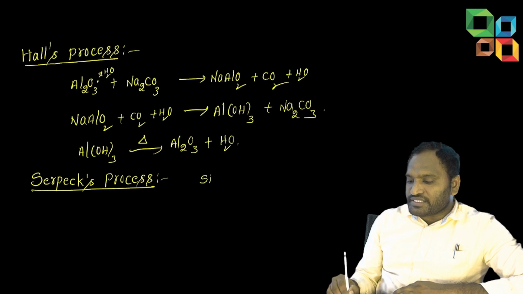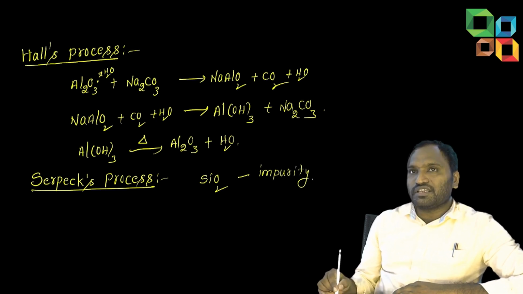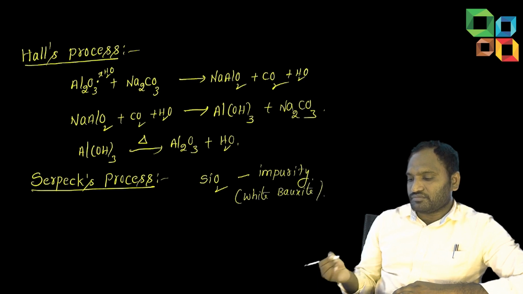If silica is the impurity, mainly for white bauxite. Or simply you can write here which ore we are concentrating: white bauxite.